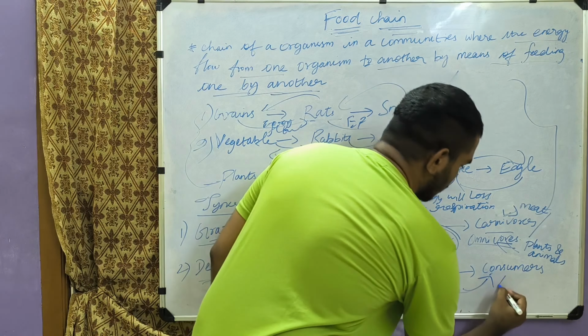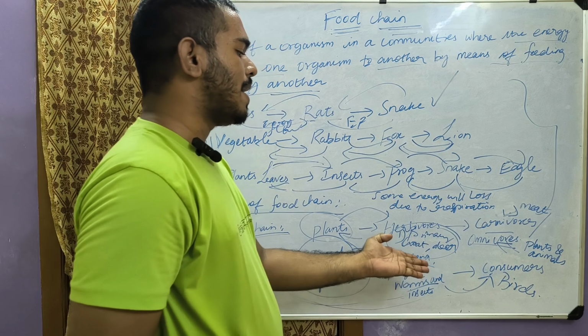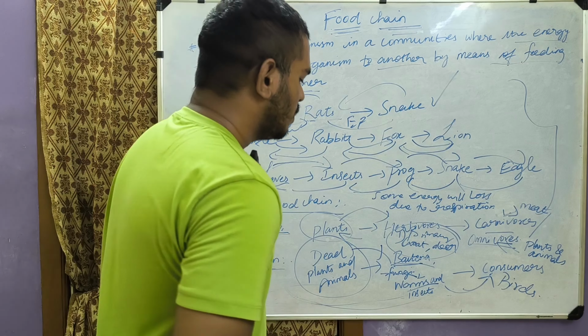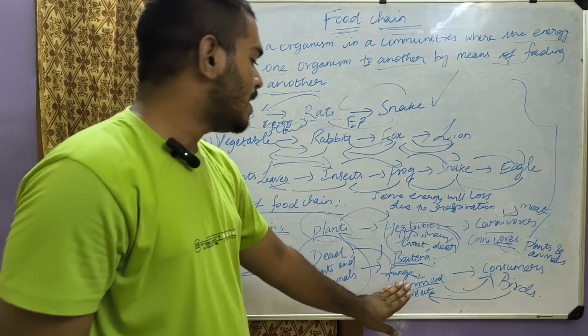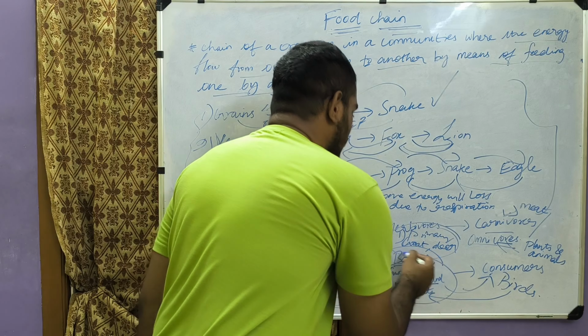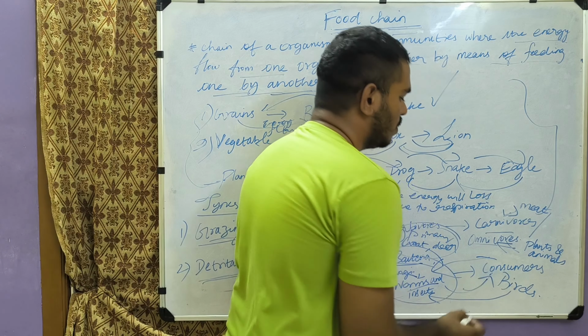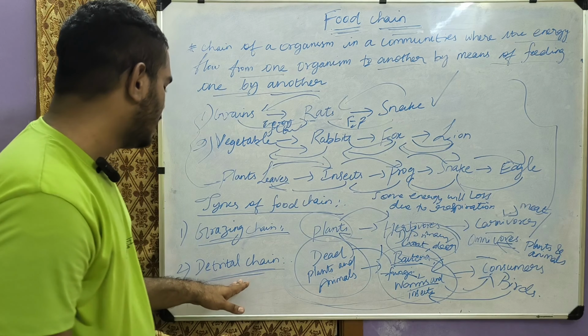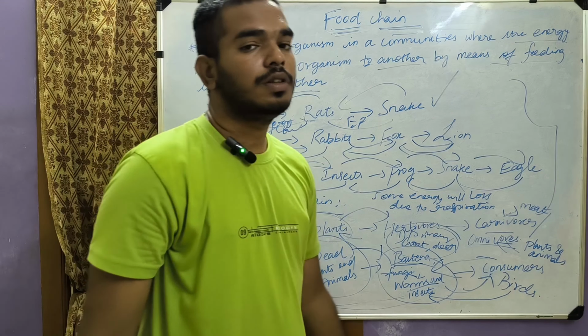Some birds eat insects and earthworms. Bats eat earthworms. So here the energy flows from these detritivores to consumers. So this is the detrital food chain.